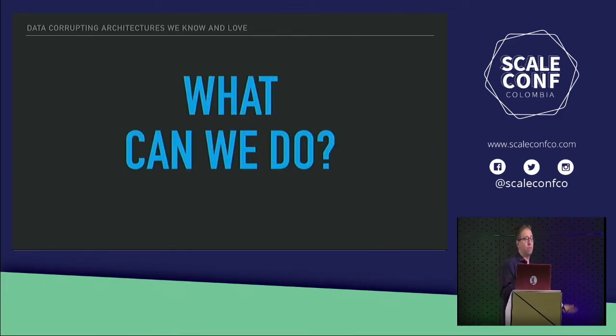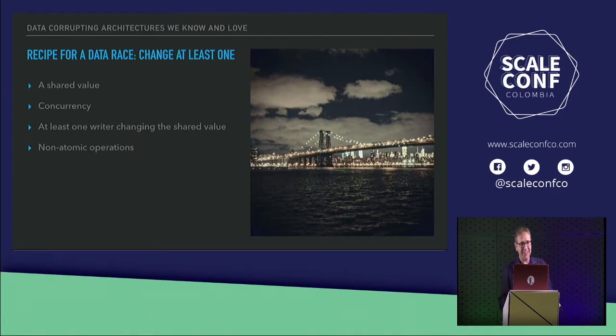question is really, what can we do? And although I have 10 minutes, I really didn't think I was going to have 10 minutes at this point, but I got up here and I started talking a lot faster than I expected to. So we could have covered a bit more of this, but in the end, really, what we need to do is we need to change the data race recipe, and this is completely doable within almost every single one of those architectures. But you actually have to stop and think about them, right?